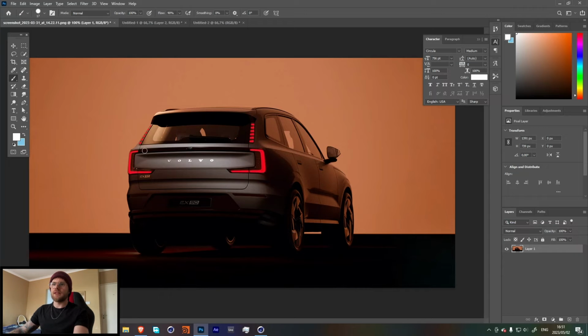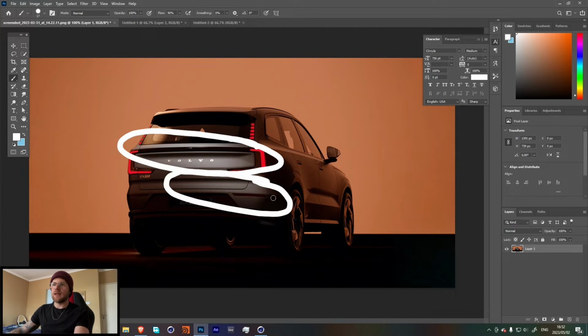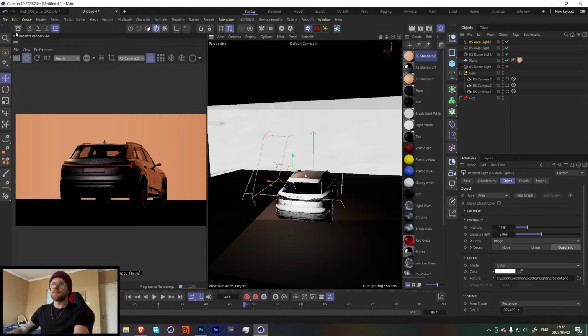So we want the light to wrap around all of this. Looking at this, it looks like this main light is only focusing over here. Looking closer, it looks like we have one light that focuses up here, and then we have another light that's coming in from the right hand side over here. So let's do that.